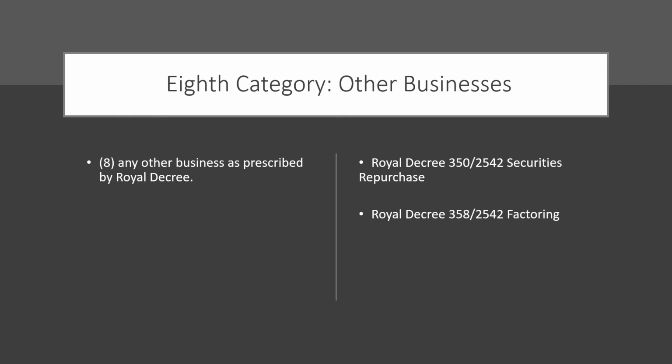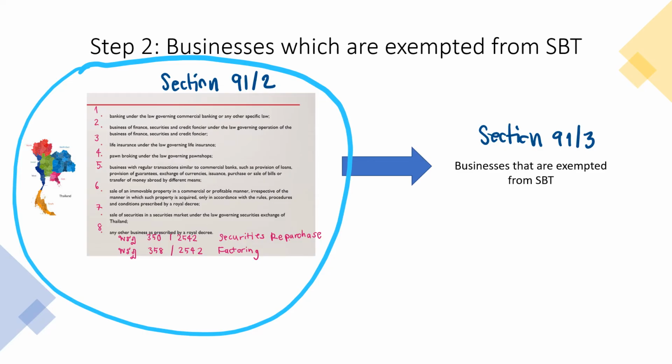The first one is number 350 and another one is 358. 350 is about the security repurchase, and 358 is about the factoring business, and these two businesses are subject to specific business tax under the revenue code as well, but under the 8th category.